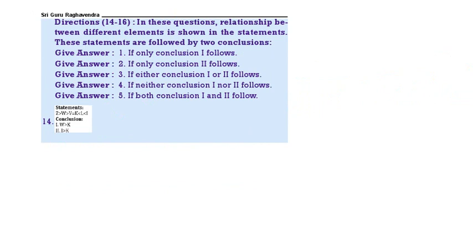Z greater than W, W greater than V, V is equal to K. Therefore W greater than K definitely follows. I greater than K, K less than I, or I less than K, definitely follows. Both 1 and 2 follow.